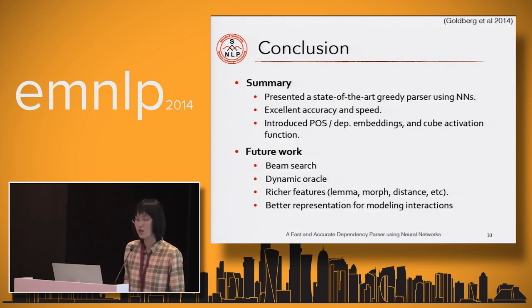So to sum up, in this work, we presented a state-of-the-art greedy parser using neural networks, and it has excellent accuracy and speed. We also introduced the part-of-speech tag and the dependency embeddings and the cube activation function and found that they are very useful. For the future work, we consider to incorporate the beam search. We also considered the recent work of dynamic oracle. We will also try to explore the richer features such as the lemma, morph, and distance. And we will continue to explore the better representations for modeling the word interactions.